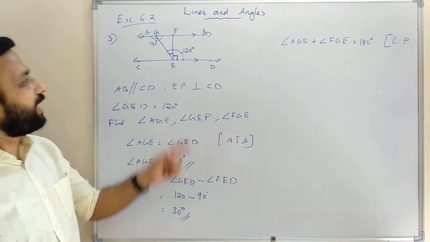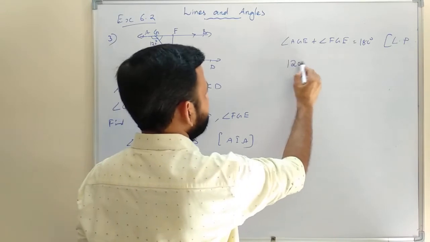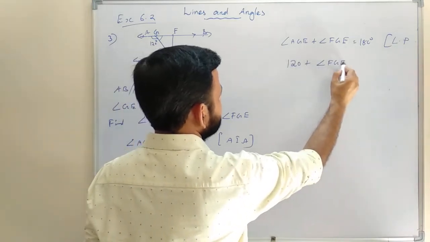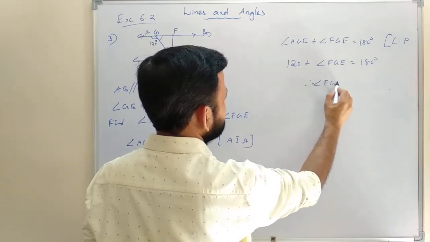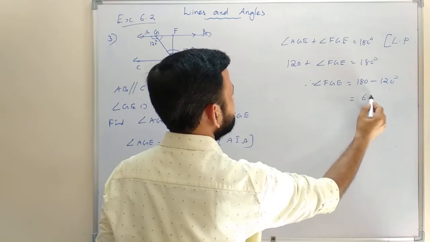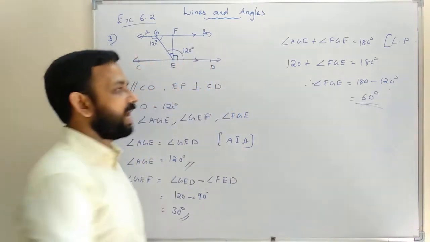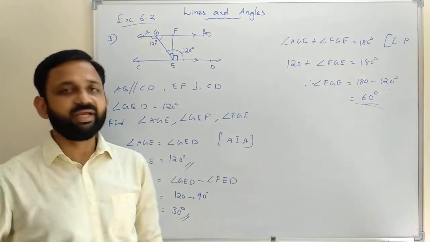Angle AGE we already got as 120, so 120 plus angle FGE is equal to 180. Therefore angle FGE is equal to 180 minus 120, that is 60 degrees. So now we got all the three angles.